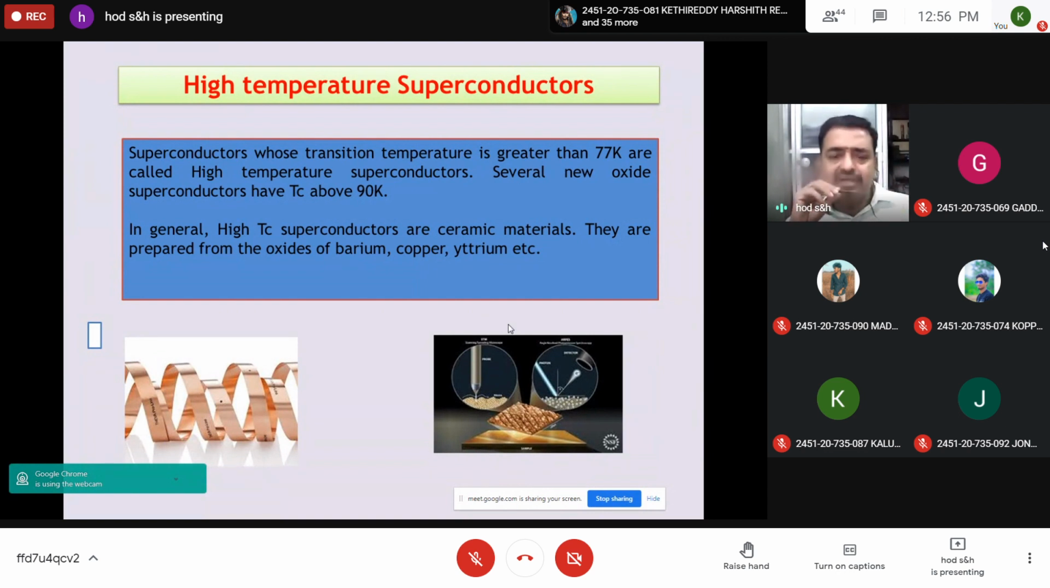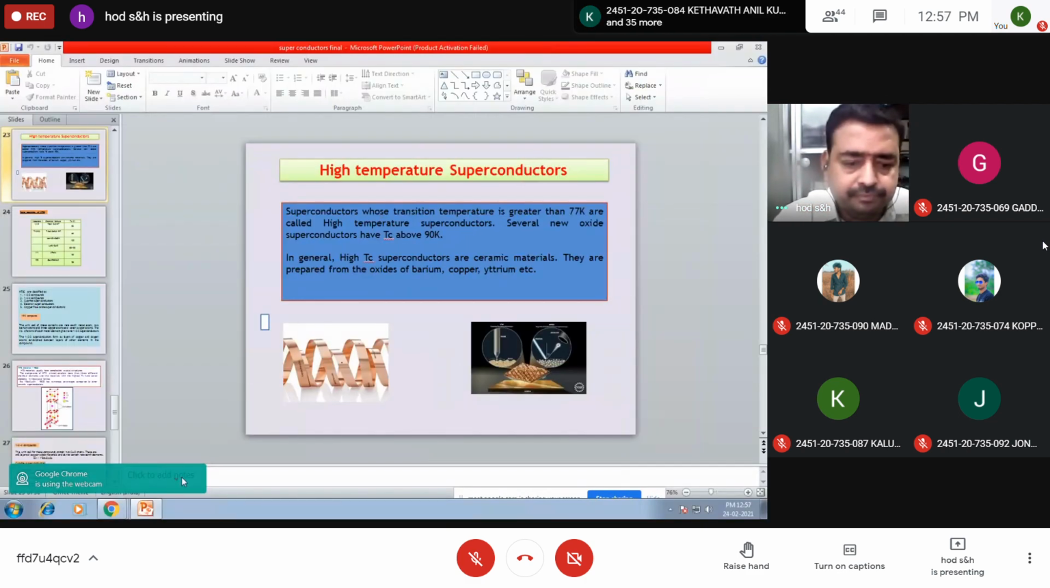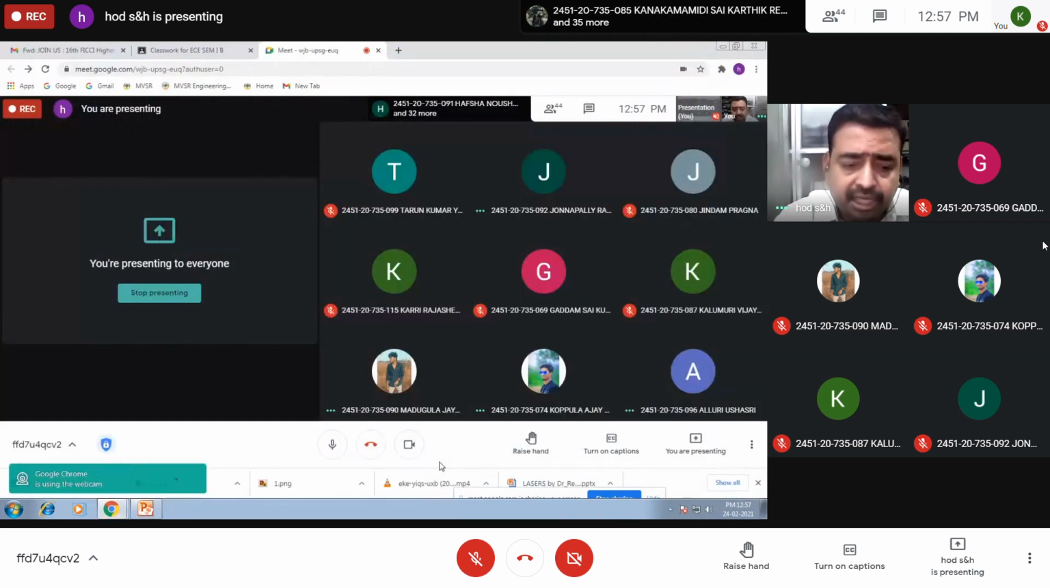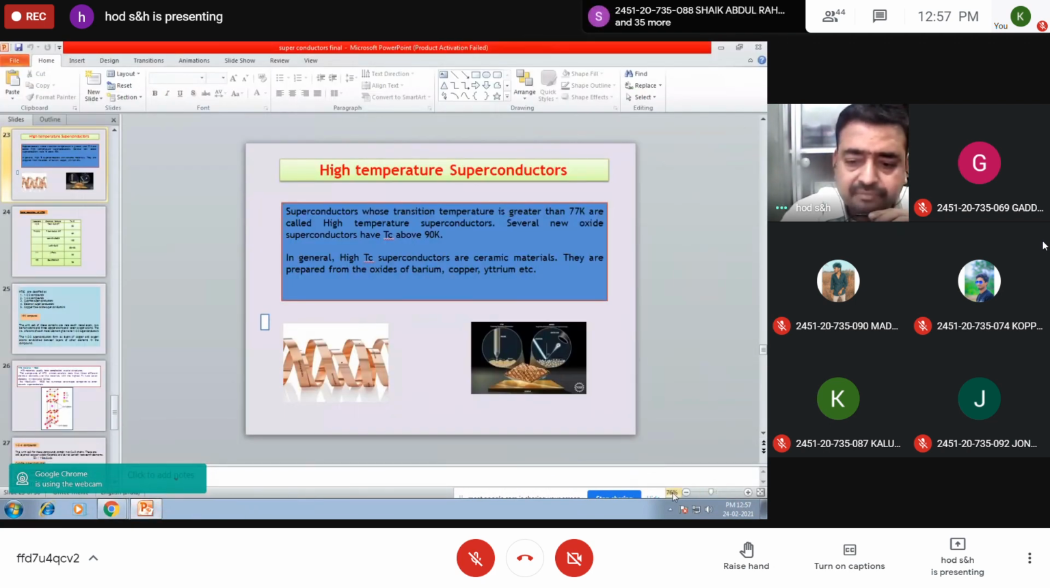Next, the last topic in this chapter: high temperature superconductors. In brief, they are also called HTSC, high temperature superconducting materials.